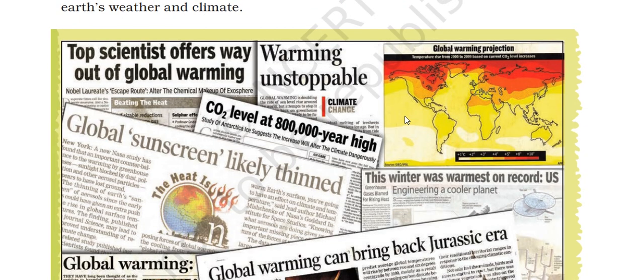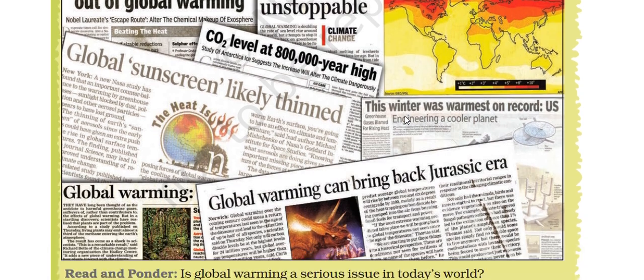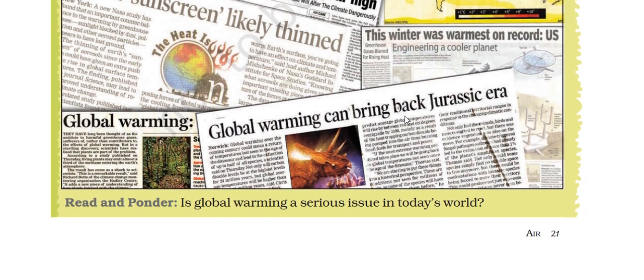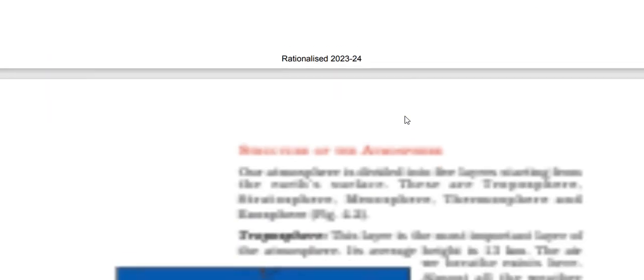Scientists find a way out of global warming. Unstoppable CO2 level at 8 lakh year high. Global sunscreen lightly thin. Global warming can bring back Jurassic era. Global warming, the winter was warmest on record. Is global warming a serious issue in today's world? Yes, of course.